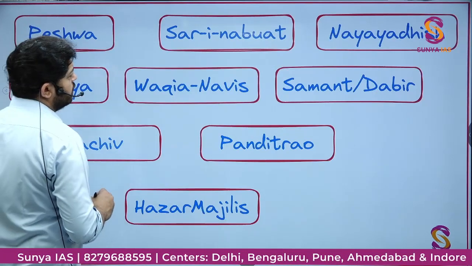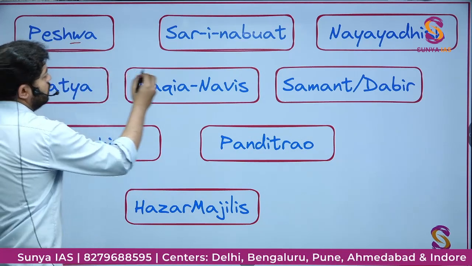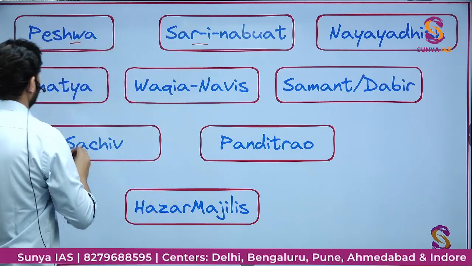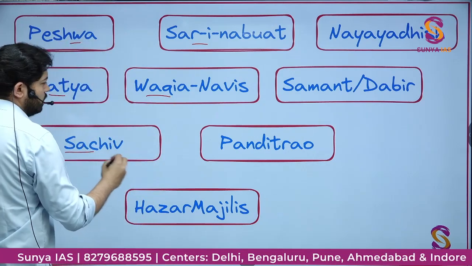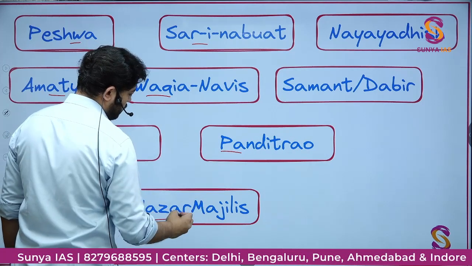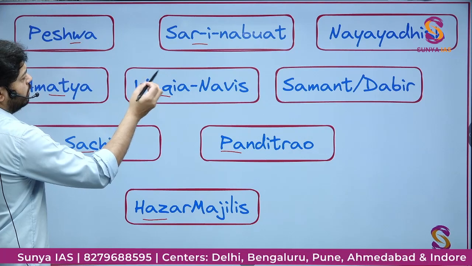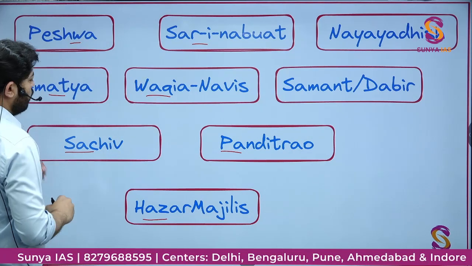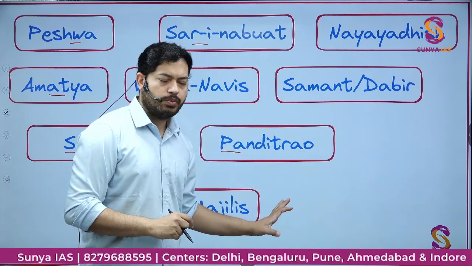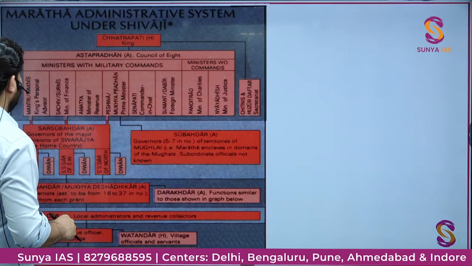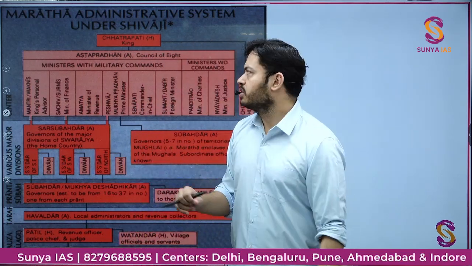Now there are a lot of topics written here: Peshwa, Sare-Naubat, Nyayadhish, Amatya, Vakya Navis, Samant Dabir, Sachiv, Pandit Rao and Hazar Majlis. Okay, now how can one explain these things easily? Instead of going through this one by one, I'll explain that to you in an easy way. And this is a diagram which will be very helpful for you if you want to understand things.